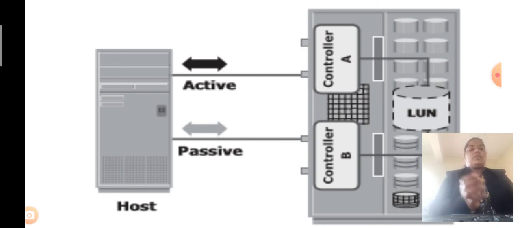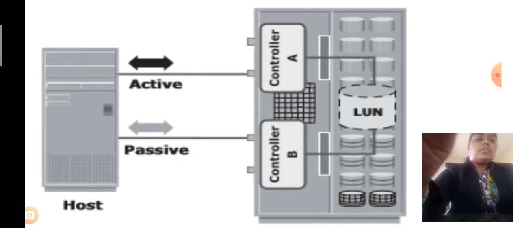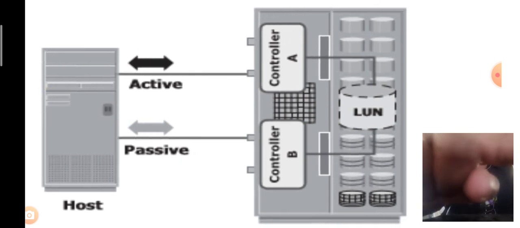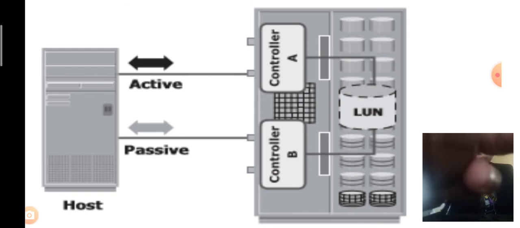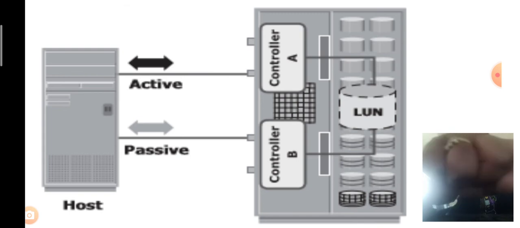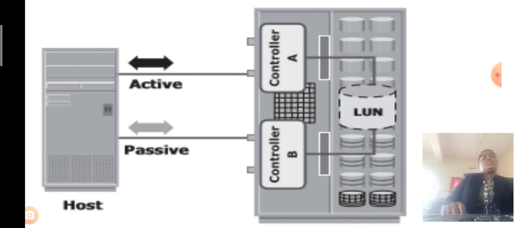But look at this one, it is not an active link. This means there is no transaction between the host and the controller. Such a controller we call the passive controller. There is no data happening here, it doesn't perform any operations in that particular path.